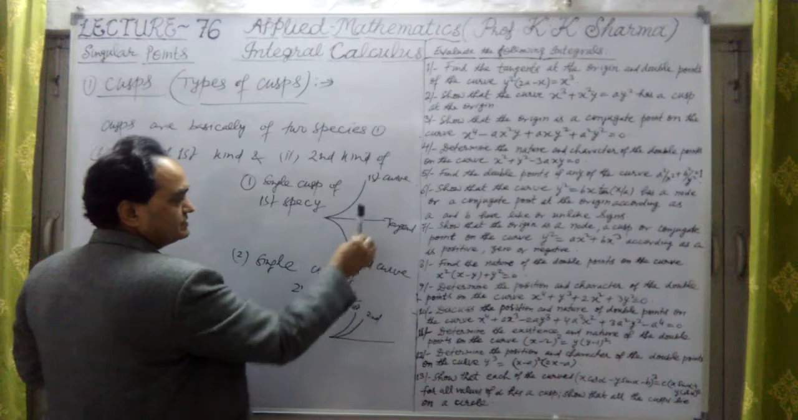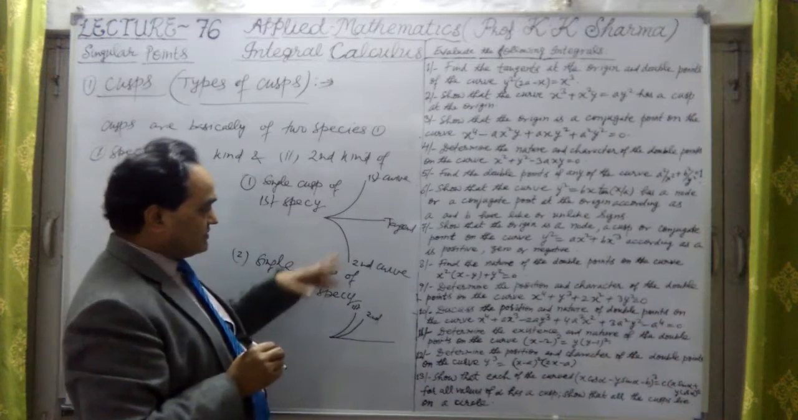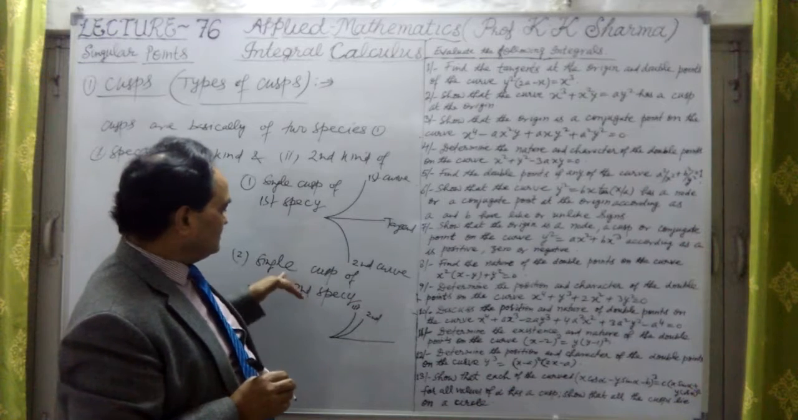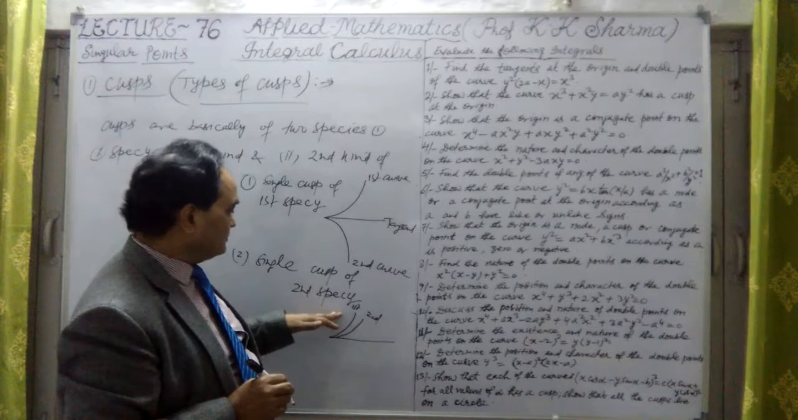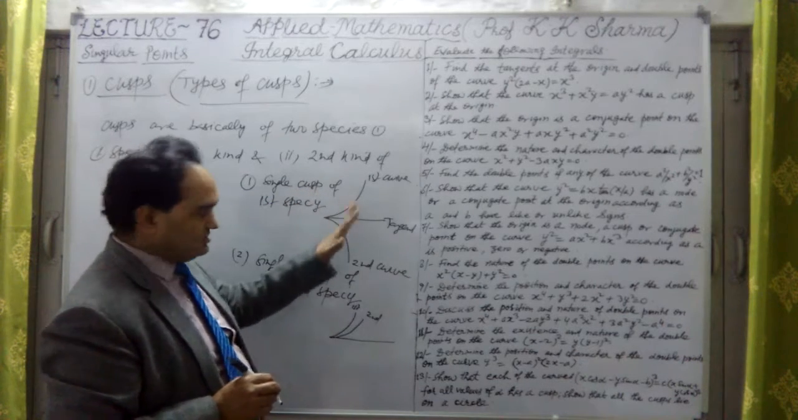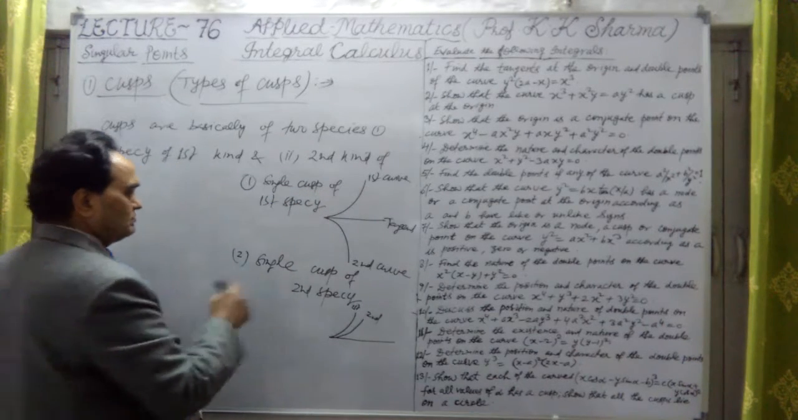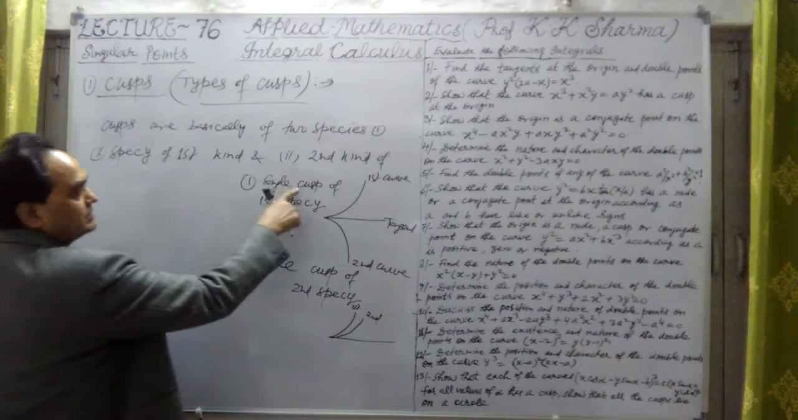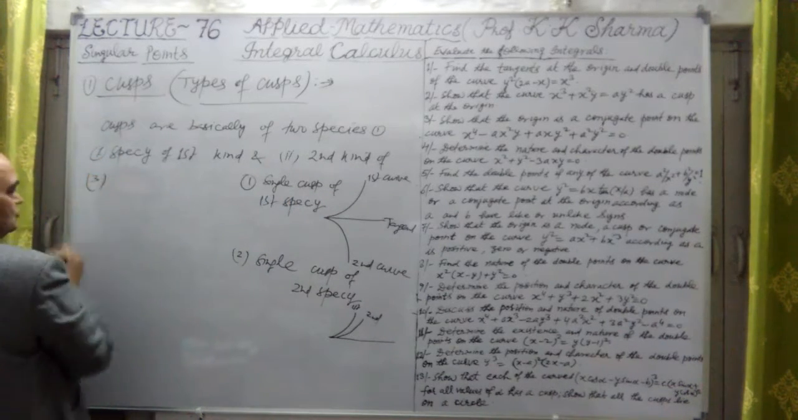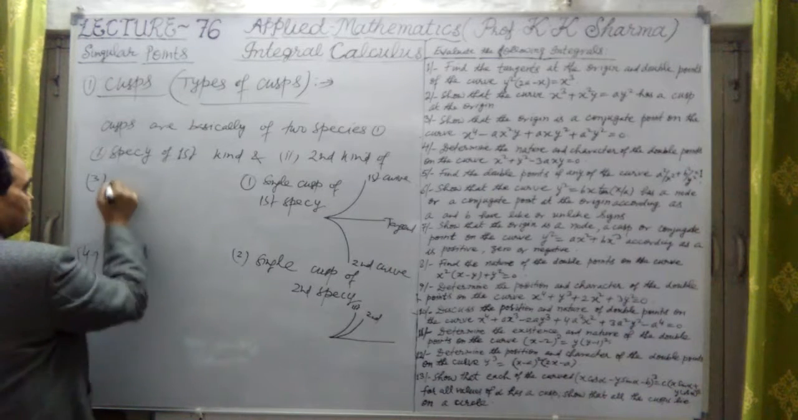These are two basic different kinds of cusp: single cusp of first species and single cusp of second species. Now, double cusp of first species and double cusp of second species are the third and the fourth.